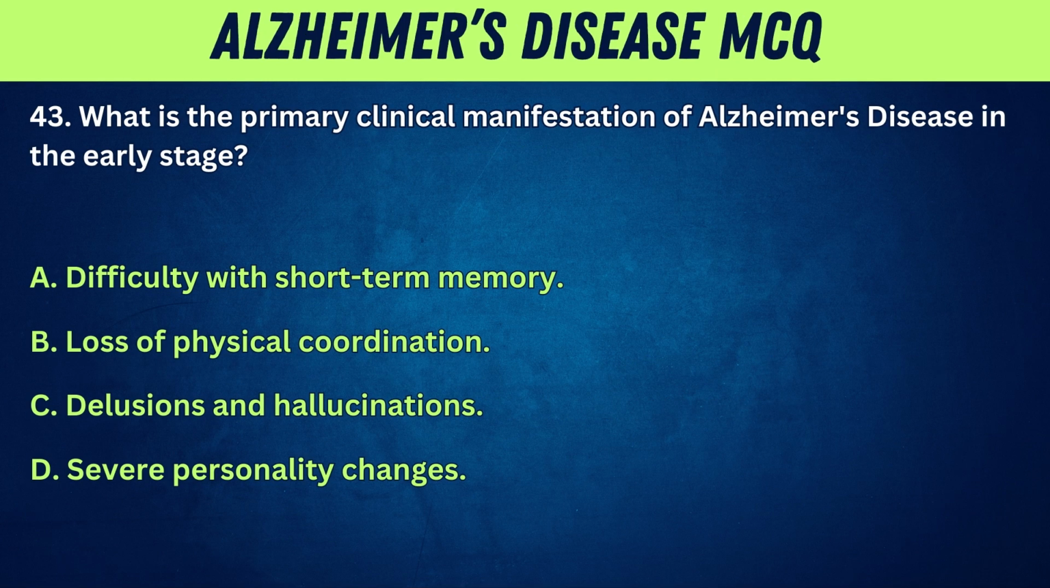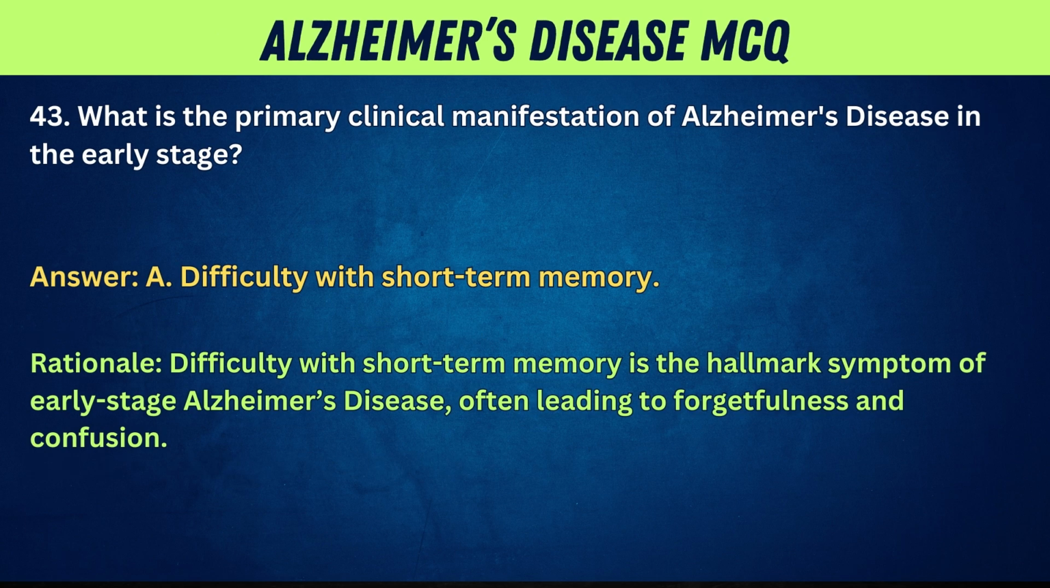43. What is the primary clinical manifestation of Alzheimer's disease in the early stage? A. Difficulty with short-term memory. B. Loss of physical coordination. C. Delusions and hallucinations. D. Severe personality changes. Answer: A. Difficulty with short-term memory. Rationale: Difficulty with short-term memory is the hallmark symptom of early-stage Alzheimer's disease, often leading to forgetfulness and confusion.